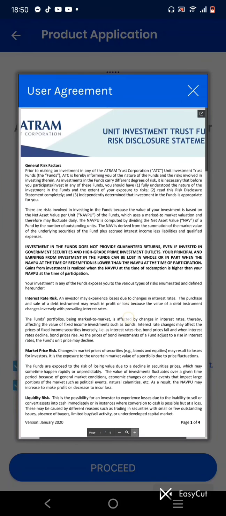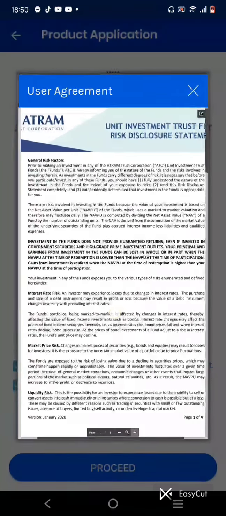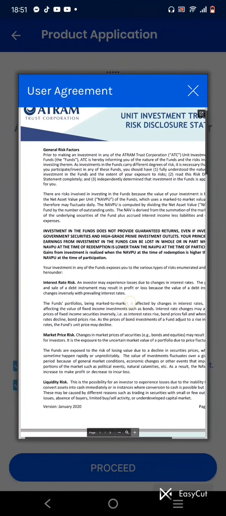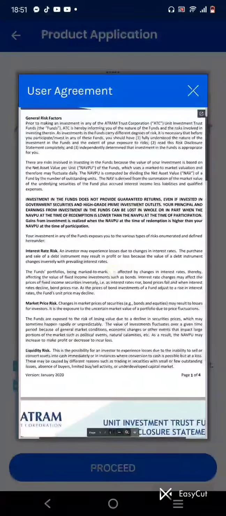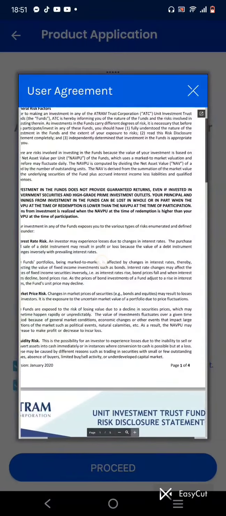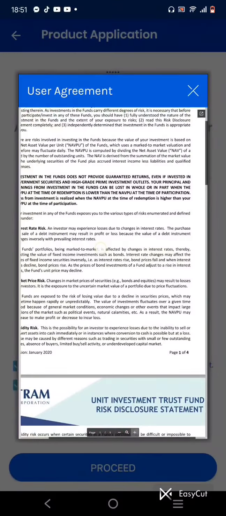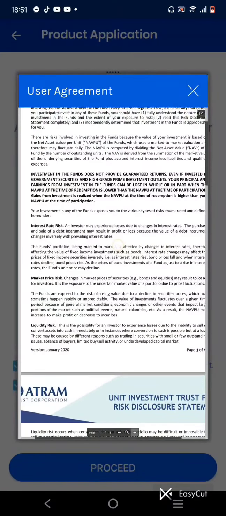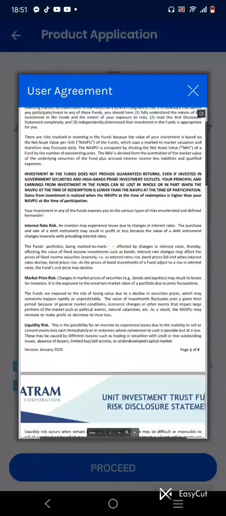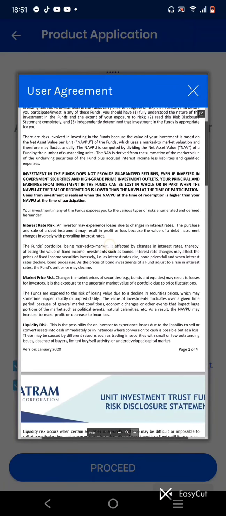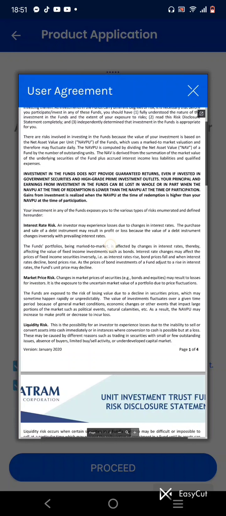So here, the unit investment trust fund risk disclosure statement, general risk factors prior to making investment. Okay. Investment in the funds does not provide guaranteed returns even if invested in government securities and high-grade prime investment outlets. Your principal and earnings from investment in the funds can be lost in whole or in part when the net asset value per unit at the time of redemption is lower than the net asset value per unit at the time of participation.